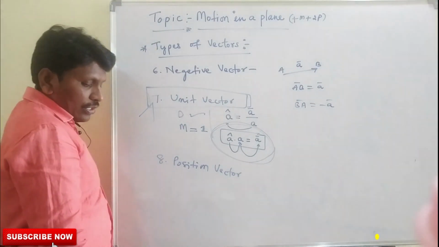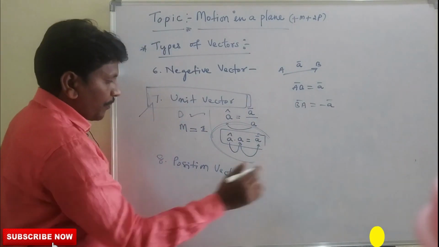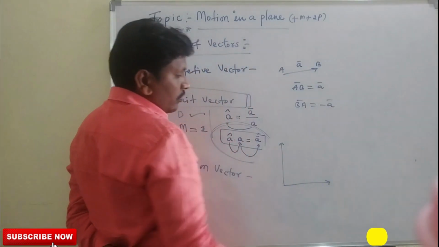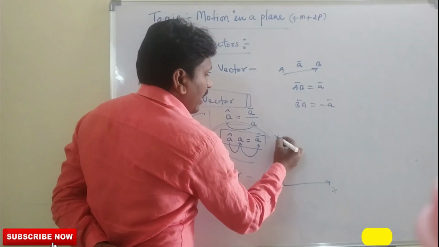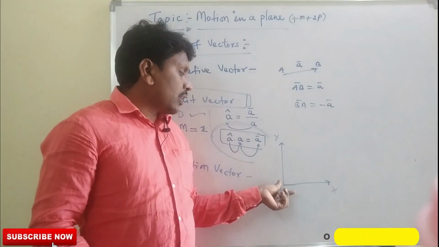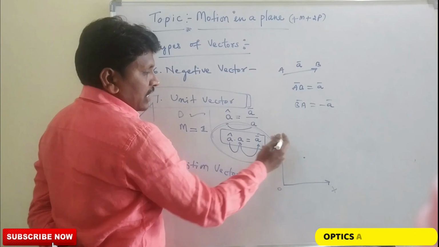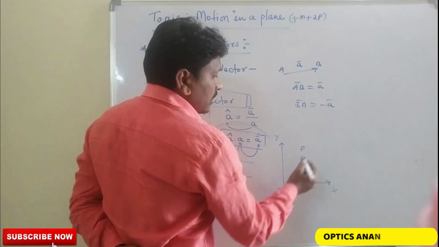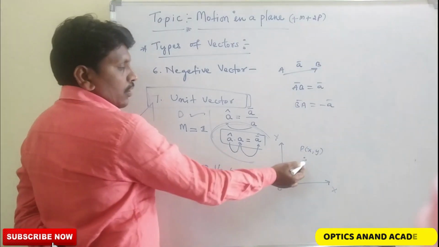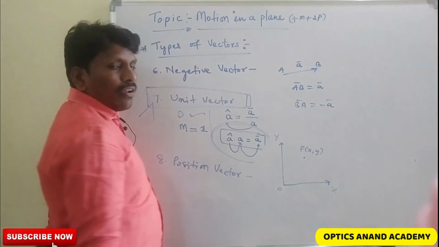Position vectors. To discuss the position vector, let us consider the x-axis and y-axis. This is the origin. The x and y axes are drawn from the origin point. Now I am taking a point here, with coordinates x comma y. The coordinates of the position of the particle are P of x comma y.